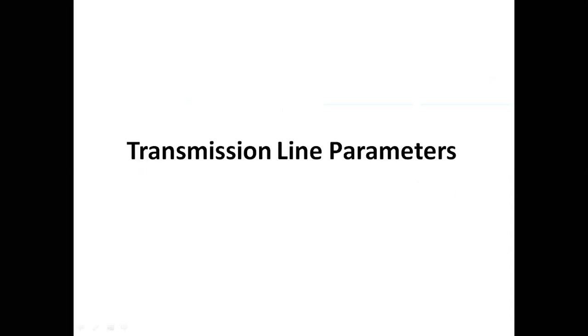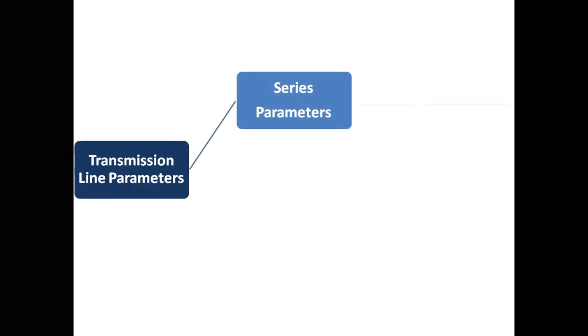So I am starting our first chapter, that is called transmission line parameters. That is electrical design. Before starting this topic, first of all, you have to know what the basic parameters of the transmission line are. Generally, in an electrical circuit, there are different types of parameters like resistance, capacitance, inductance, conductance. They can be connected either in series or parallel. But in a transmission line, we have this kind of parameters.